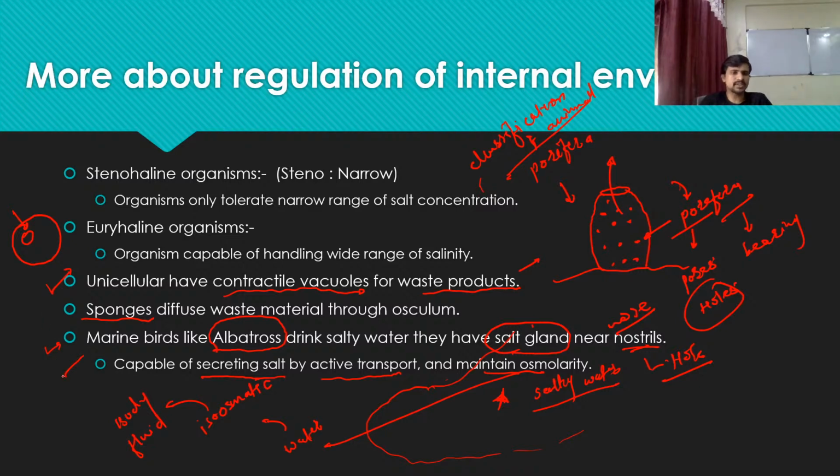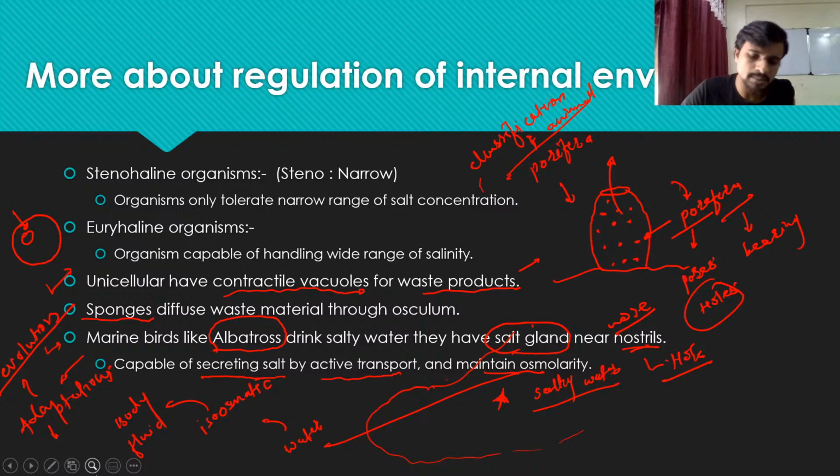Okay, so this type of modification we call adaptation. This word is used in evolution. This type of adaptation is also there in the excretory system of different types of animals. The albatross is a bird, and this bird has a salt gland near the nostril. So guys, we have the same question: how does the albatross secrete salt?